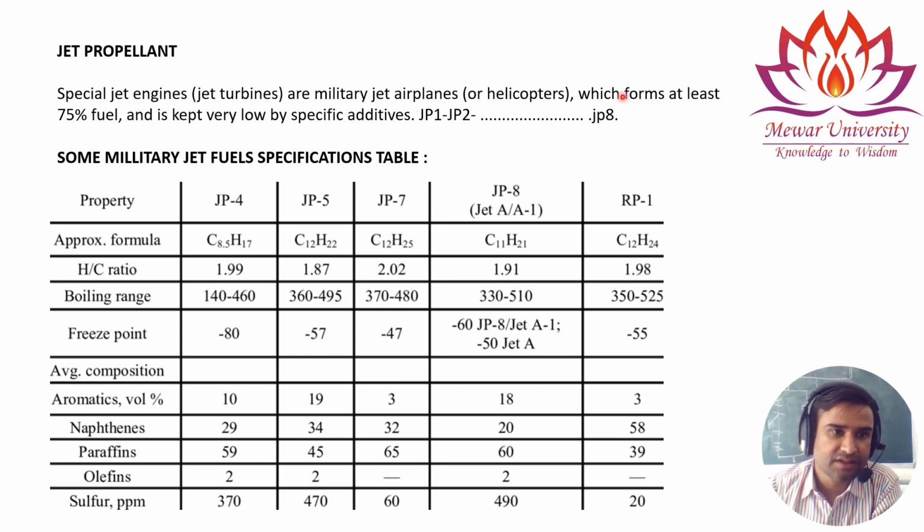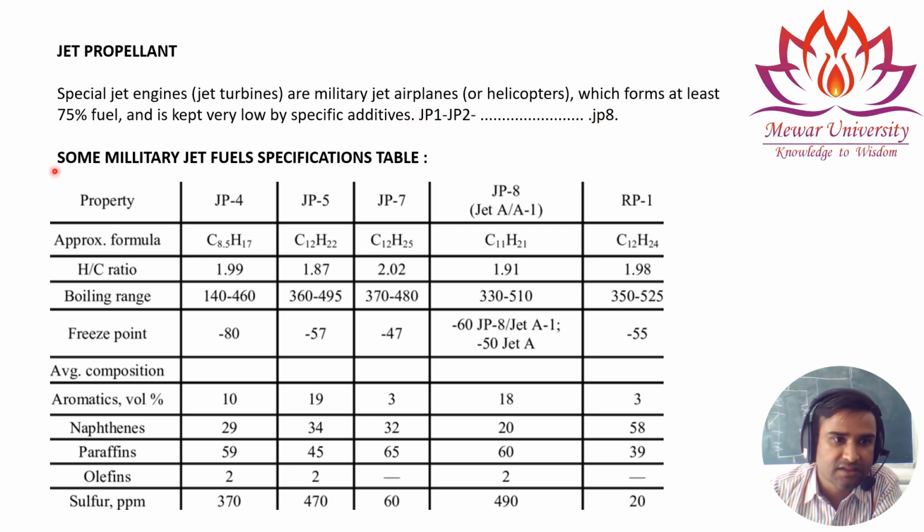So next we have the jet propellant. This is also a type of kerosene that is used as a jet fuel. It is used in special jet engines or jet turbines of military jet airplanes or helicopters. By mixing some special additives, this jet propellant is used in military jet airplanes or in some military helicopters. Based on the additives, there are JP1, JP2 up to JP8 types.